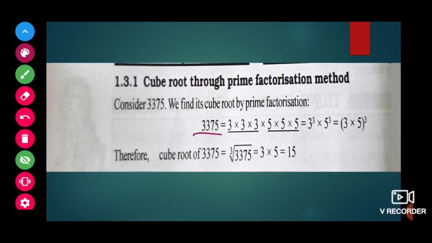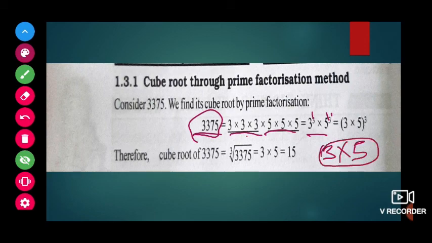So 3375, how can we write it as a cube of something? To find that, first we will do the prime factorization and we will write 3 into 3 into 3, 5 into 5 into 5. Now we can write this as 3 cube and 5 cube. So each cube will get cancelled with the cube root and 3 into 5 will come out directly. Or else step by step, 3 into 5 whole to the cube.